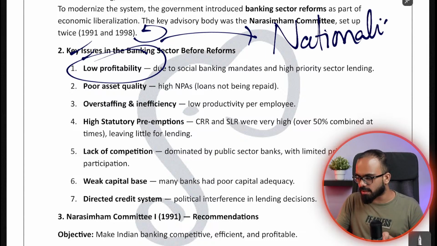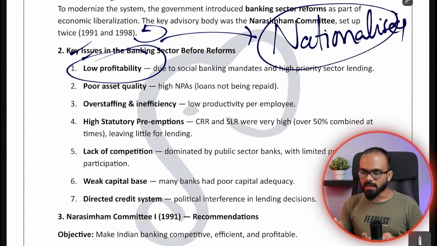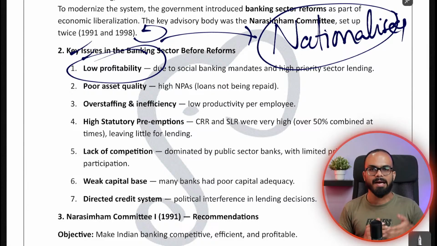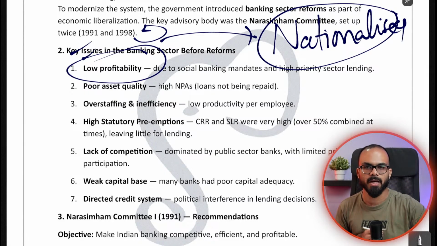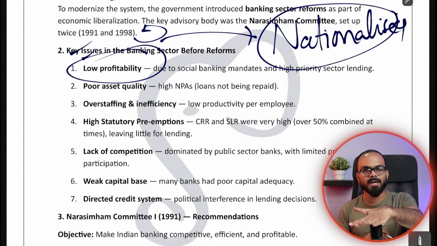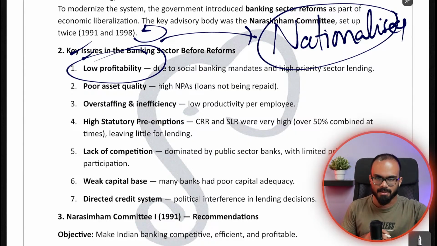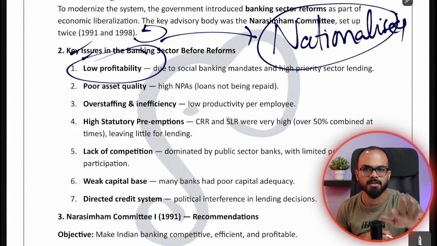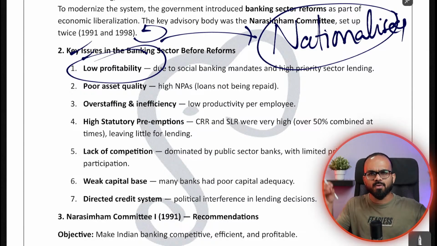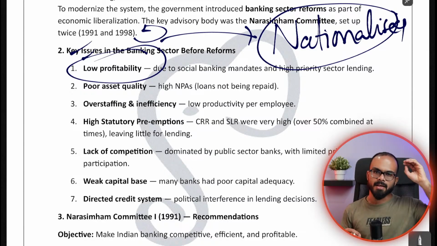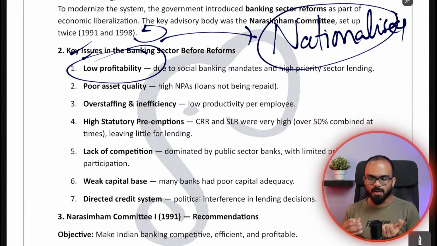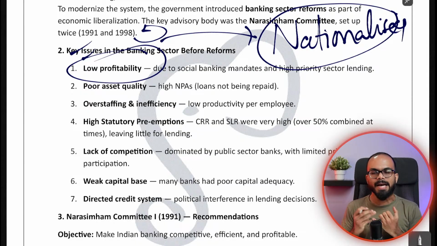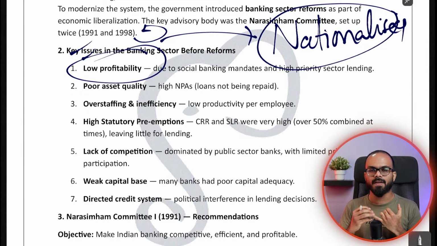After banks were nationalized, banks were given rules. Banks were told you must grant, let's say, 70% of your money to agriculture. You cannot lend more than 20% of money to an industrialist. You must lend 50% of your loans only in remote areas. In this manner, a lot of rules were imposed on the banks. Because of all those rules, banks were not getting much profit, and the assets of the bank had very bad quality.